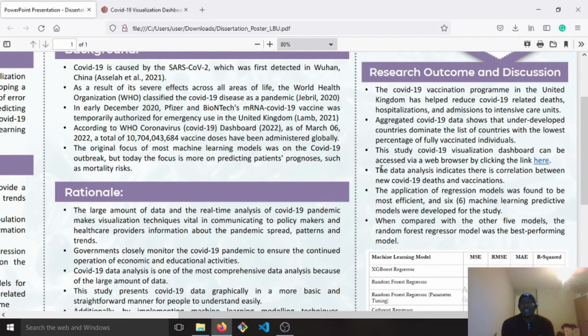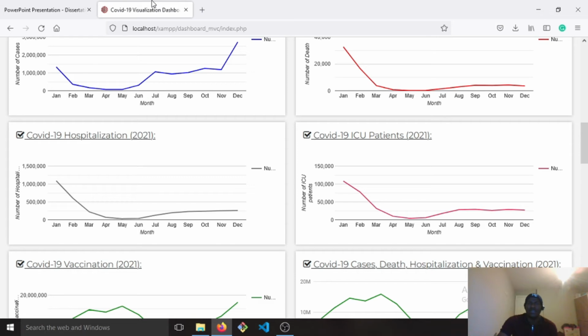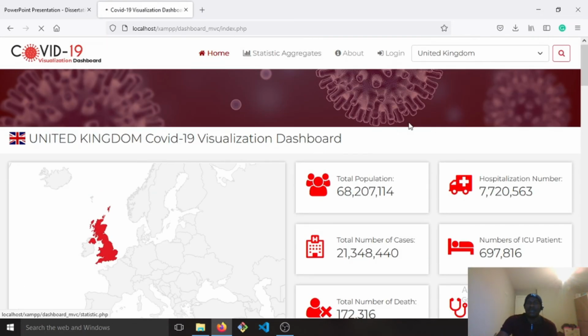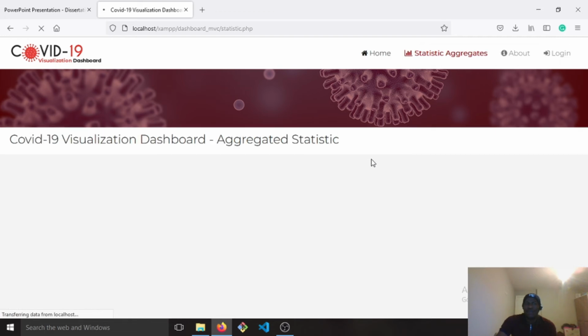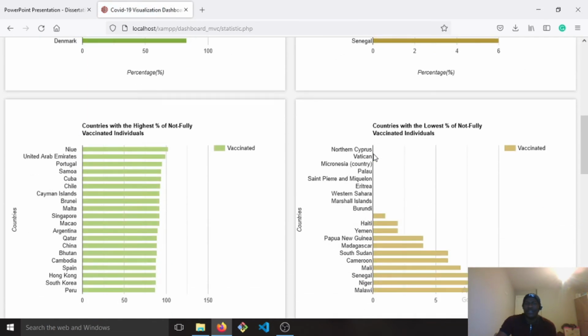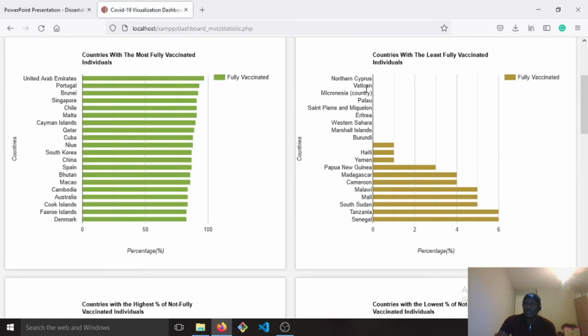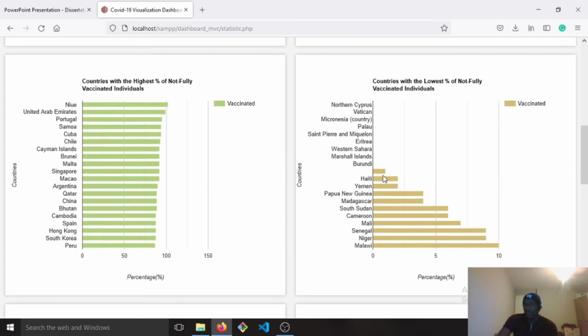Aggregated data also shows that underdeveloped countries dominate the list of countries with the lowest percentage of fully vaccinated individuals, which is also available in this data analysis. This is the list dominated by underdeveloped countries, both for the least number of fully vaccinated individuals and also not fully vaccinated individuals.